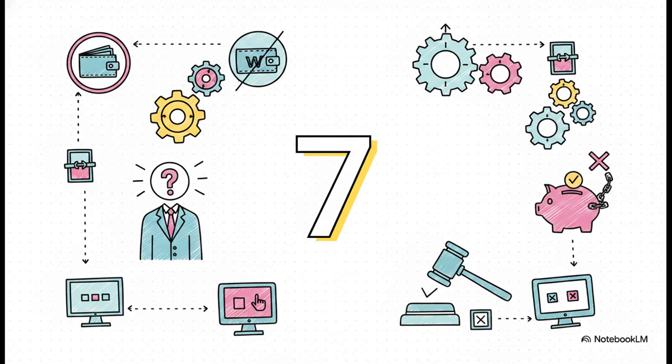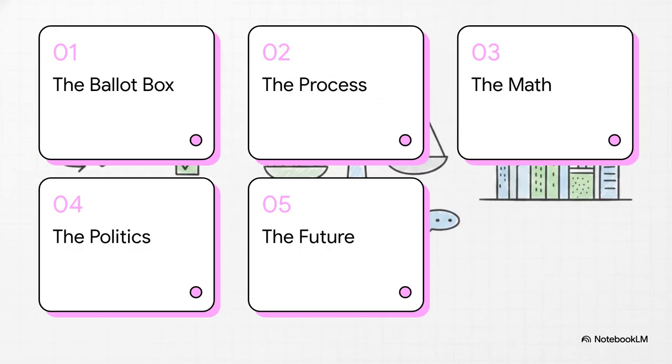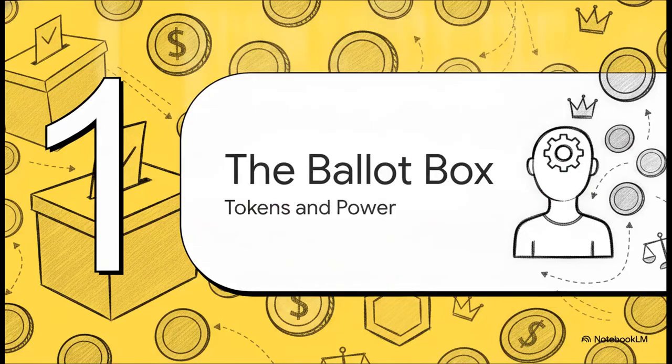But how does it actually function under the hood? Well, here is our game plan for today. We're going to objectively explore 5 key areas: the ballot box, the process, the math, the politics, and finally, the future. Let's start with Section 1, the ballot box, tokens and power.